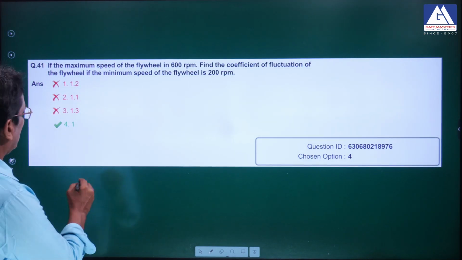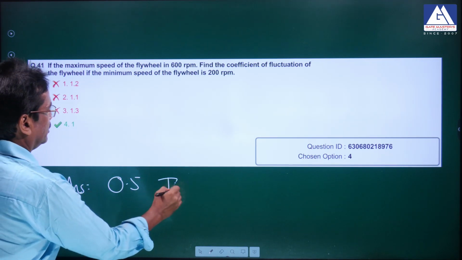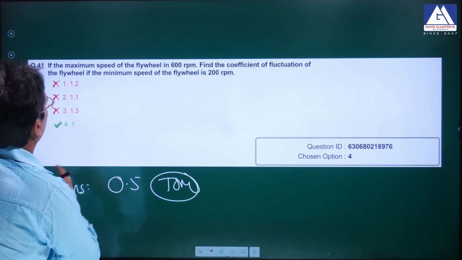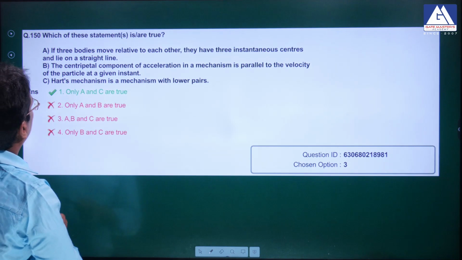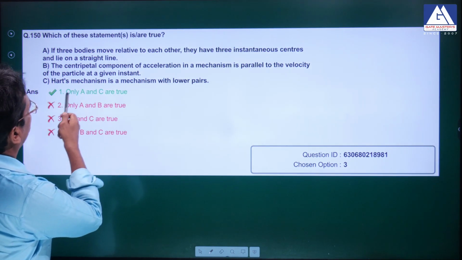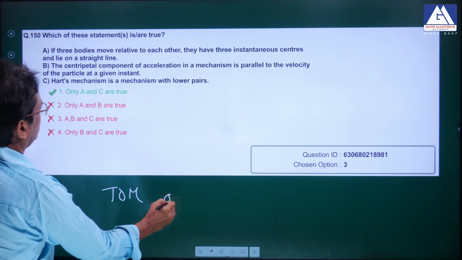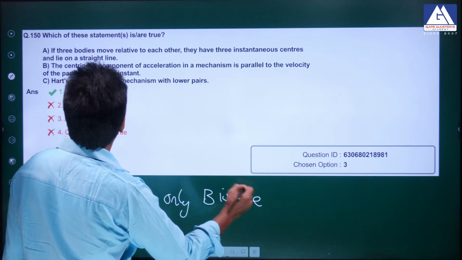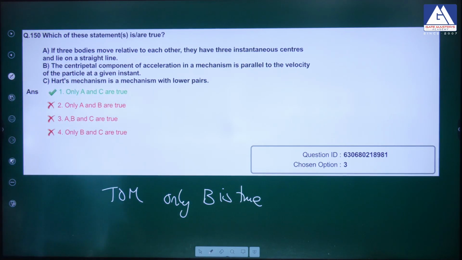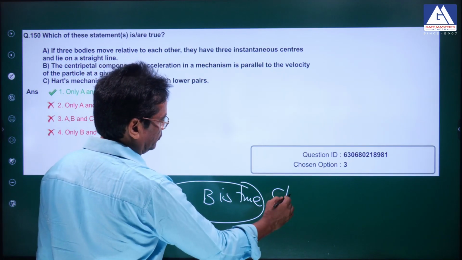In fact, here the answer is coming to be 0.5. In the theory of machines, the answer is coming to be 0.5, but he has given the answer as 1. In fact, in these statements which are given, regarding the instantaneous center in the theory of machines, only B is true. Only B is true. So you can definitely challenge this also.